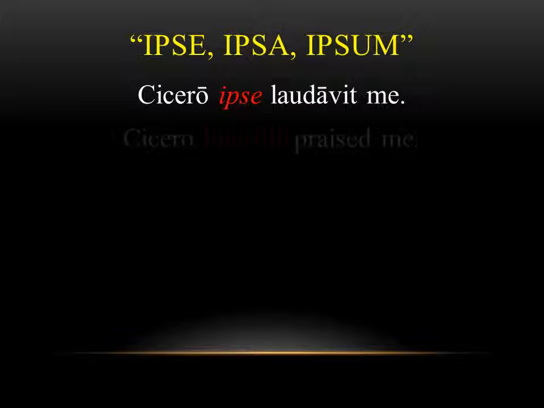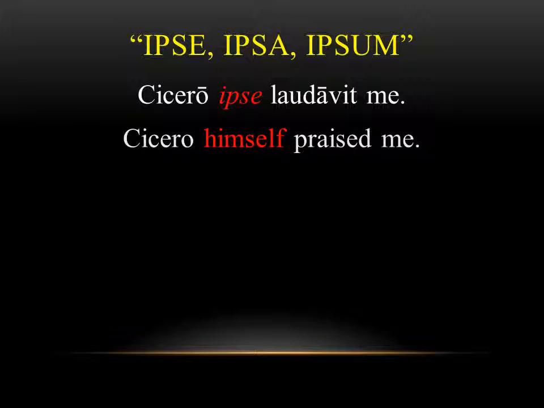So let's take a look at an example. If you said Cicero ipse laudavit me, you're saying Cicero himself praised me. And you want to catch the emphasis in this sentence, right? Cicero would obviously be a very famous Roman. So if someone were saying this, it's not just that anyone praised me, and not just Cicero, it was Cicero himself. The idea here is you're saying, can you believe Cicero himself actually praised me? That's the intensifying action of ipse.